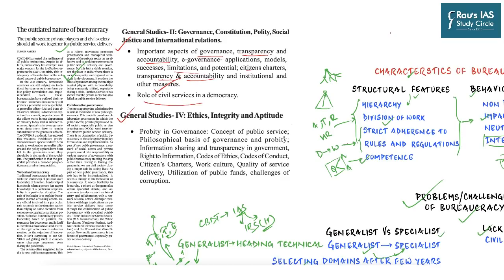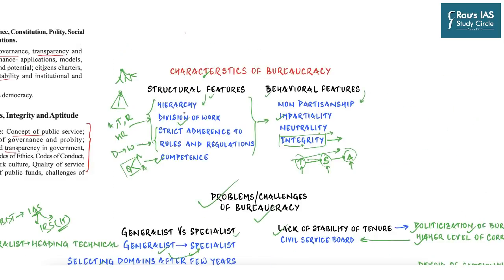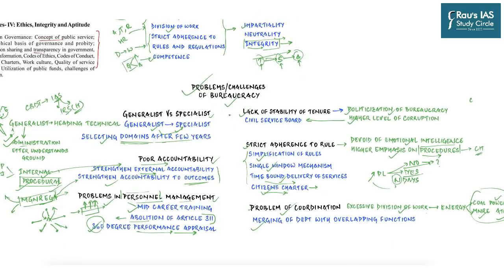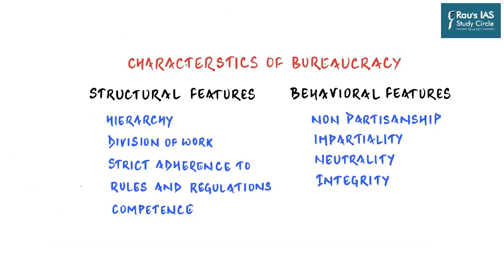Then under GS paper 4, same things are repeated with different words. You have transparency and accountability in the governance, you have concept of public service, and so it is important for us to first understand the characteristic of bureaucracy, what are the structural and behavioral features of a bureaucracy, and then understand the problems and challenges of bureaucracy, not just the problems but also the solutions to them. And that is exactly what we are going to do. And for all those people who are truly aspiring for mains examination, this is going to be a very, very important discussion.